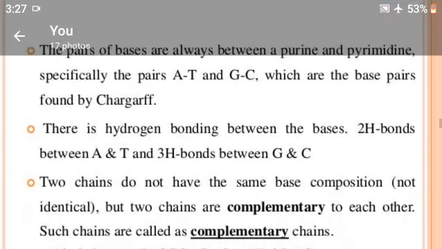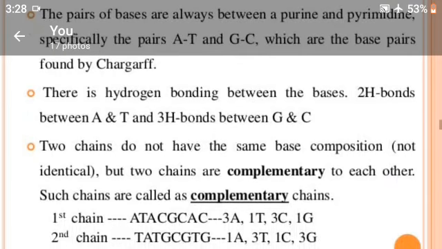There is hydrogen bonding between the bases: two hydrogen bonds between adenine and thymine, and three hydrogen bonds between guanine and cytosine. The two chains do not have the same base composition, but they are complementary to each other.